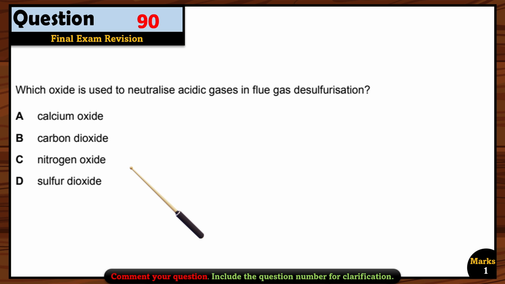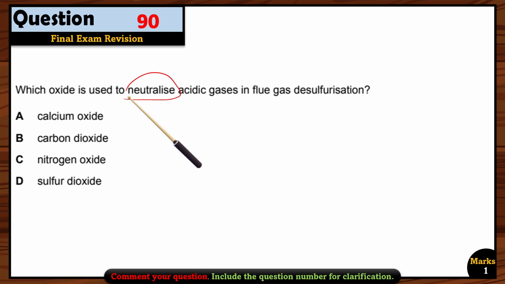Because the sulfur dioxide usually comes from the chimneys or from the industries, okay? So we use a method of flue gas desulfurization. Sulfur dioxide is an acidic oxide. So how can you do the desulfurization? By reacting it with a basic oxide, okay? So that's why you have to choose an option that will neutralize the acidic oxide.